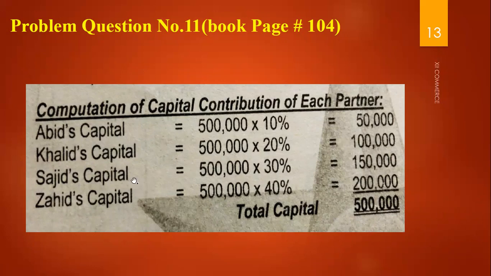Sajid's is already known, but we check it for verification: 500,000 multiplied by 30% is 150,000. For Zahid, we apply 500,000 multiplied by 40%, and your answer is 200,000. Now the total of all these values should be equal to 500,000. We add 50,000, 100,000, 150,000 and 200,000, and this is 500,000, which is the total capital of the firm.